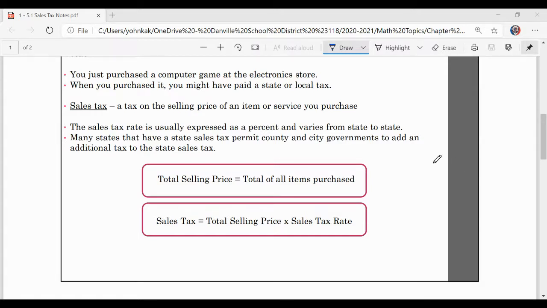So to find the total selling price of an item, you're going to add up all the stuff that you purchased. And then to find the sales tax, you're going to take the total selling price and multiply by the sales tax rate and make sure that the sales tax rate is written as a decimal.